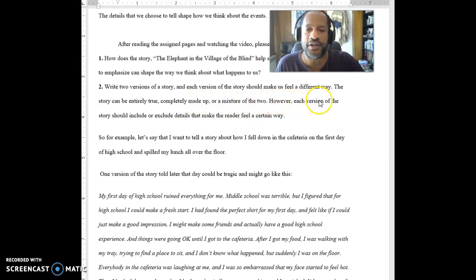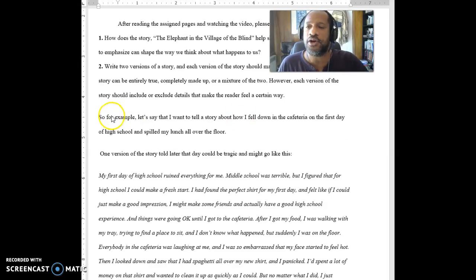And then I say, however, each version of the story should include or exclude details that make the reader feel a certain way. And again, that relates back to the elephant in the village of the blind, where if we get certain information, we're going to think some things, but if we get other information, we're going to think other things. So let's see how this happens. I say, for example, let us say I want you to tell a story about how I fell down in the cafeteria on the first day of high school and spilled my lunch all over the floor.